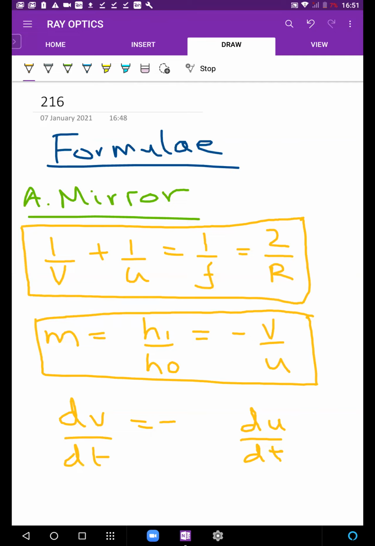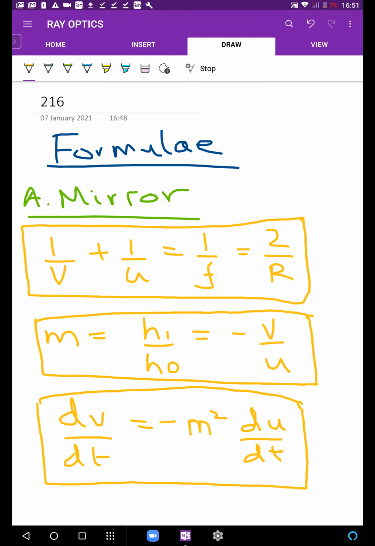That was one thing to remember. Why? Because for a mirror, object and image move in opposite directions. So dV by dt is minus, and then there's this magnification square term. Remember it like this: dV by dt is minus magnification square dU by dt. And if you ever forget this one, it's easy to derive as well. So that is all that we had for a mirror.